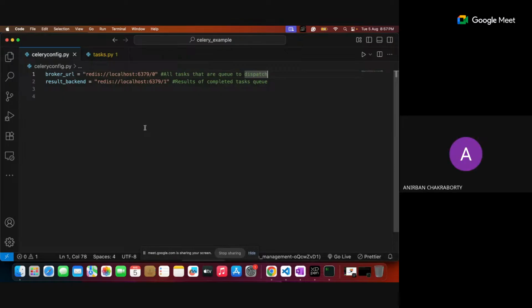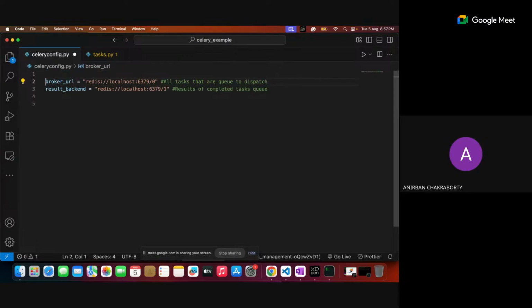Okay, so this particular line number 1 and 2 is basically telling Celery that this particular Redis URL, wherever the Redis server is running, to access 0 and 1. Correct. Zero is for the queue, use this for incomplete tasks, and one is for the result backend. Correct. This is informing Celery to use the below resources, right?